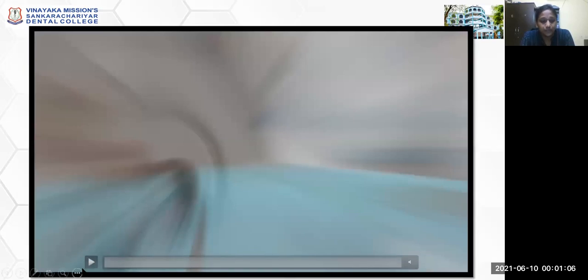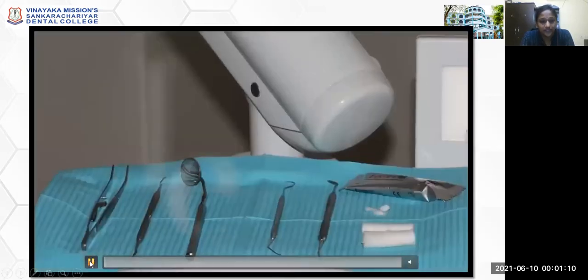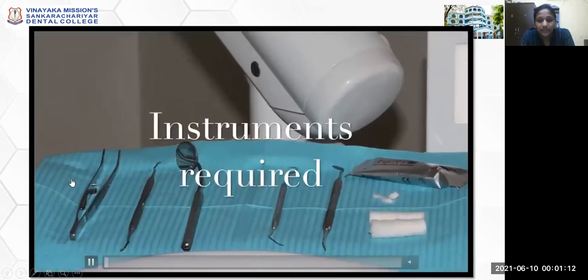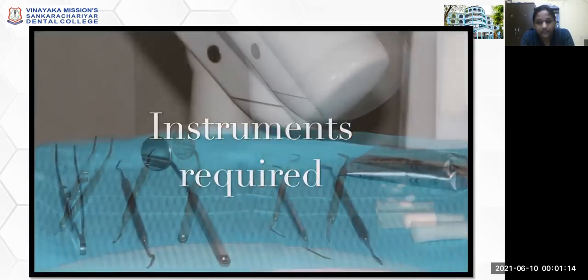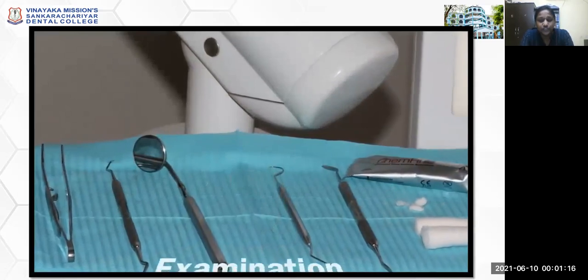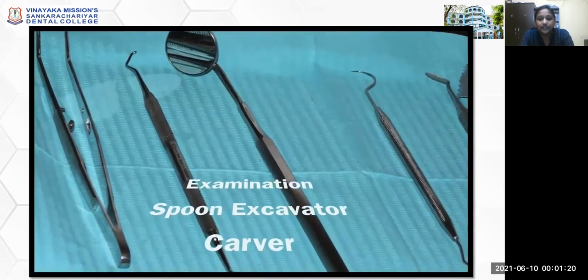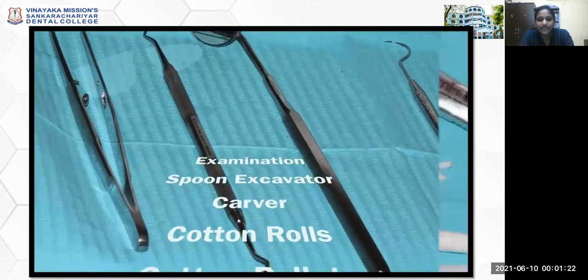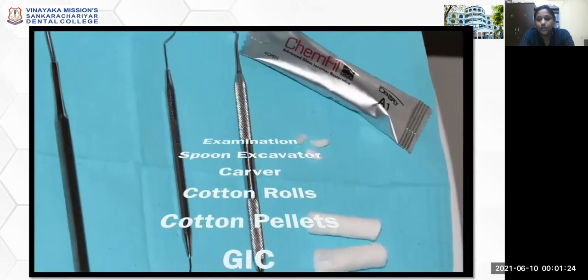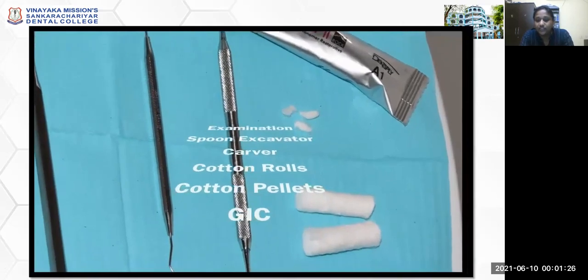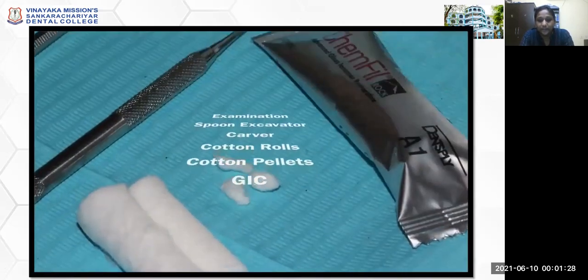So here's a small video demonstrating atraumatic restorative treatment. Coming to the instruments that are required, first are the diagnostic instruments: mouth mirror, explorer, probe, tweezer. Then comes the spoon excavator for caries excavation, carver, cotton rolls, cotton pellets, and GIC material.